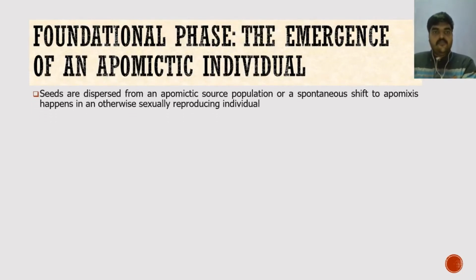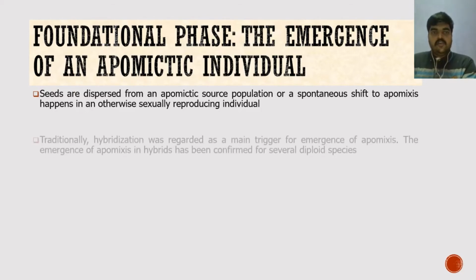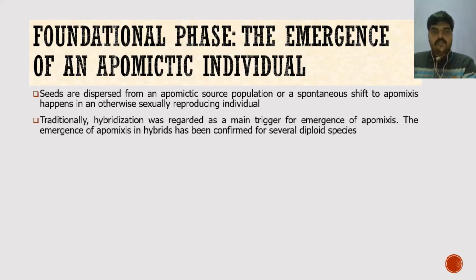In this aspect, the foremost seed formation origin is regarded in two ways, that is either dispersed from an already apomictic source or a spontaneous shift to apomixis in a normal sexually reproducing population. Traditionally, hybridization is the key hypothesis that acts as a trigger for the emergence of apomixis. Hybridization affects only the formation of an unreduced embryo sac and does not involve parthenogenesis and endosperm formation of